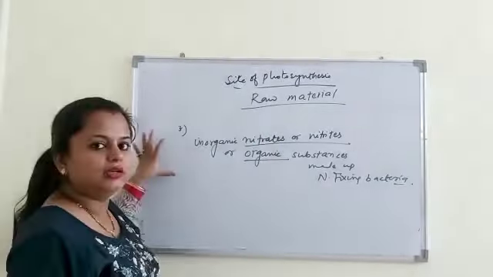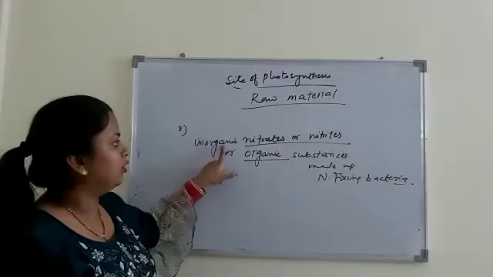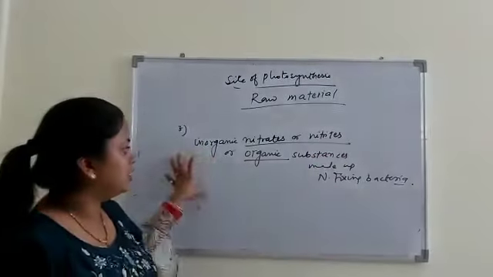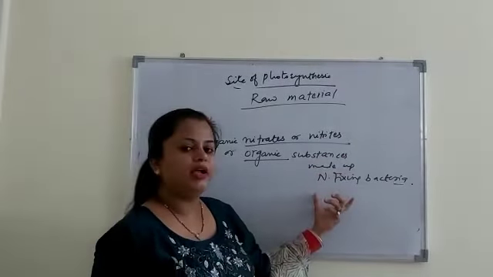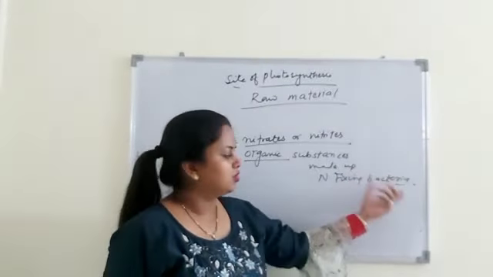So you can say that nitrogen is basically absorbed in two forms. One is inorganic nitrates or nitrites directly from the soil, or the organic substances which are made by nitrogen fixing bacteria which reside in the soil.